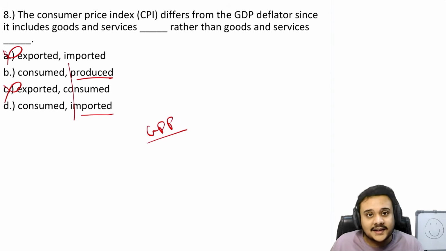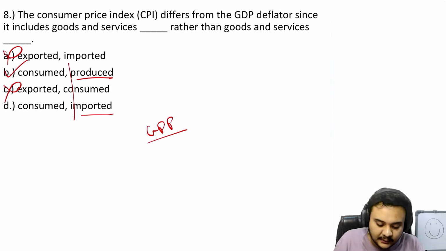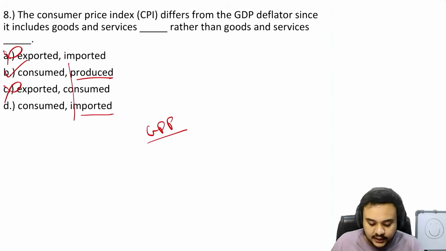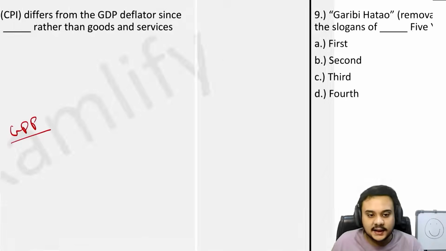In the GDP itself, as we just saw before this question, it focuses on the goods that are produced within the domestic territory of a country, right? So the gross domestic product, as is in the name, we are talking about the goods that are produced. Okay, so very, very easy question again.